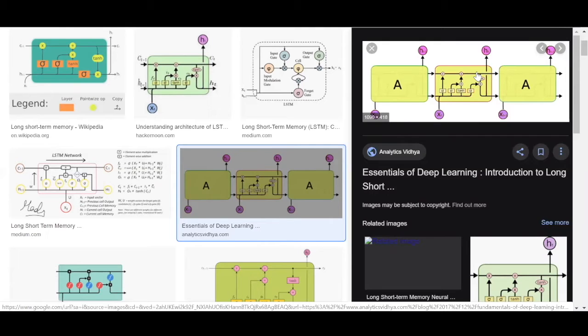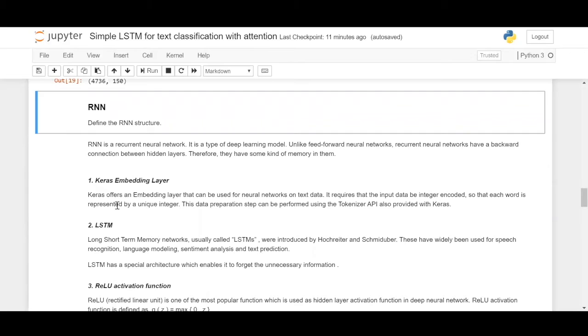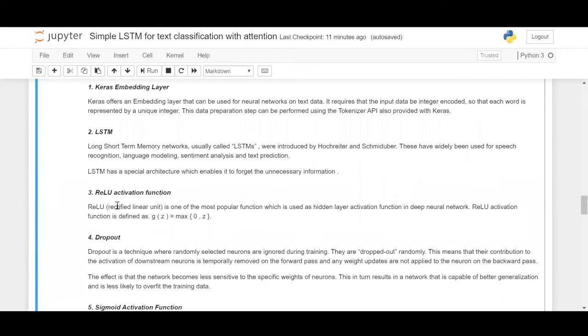It is already stored in the Keras LSTM model package. So you just load the model and embed it between your layers, like how we have done here. Now that we have completed the definition for RNN, we'll just go through the basics now.